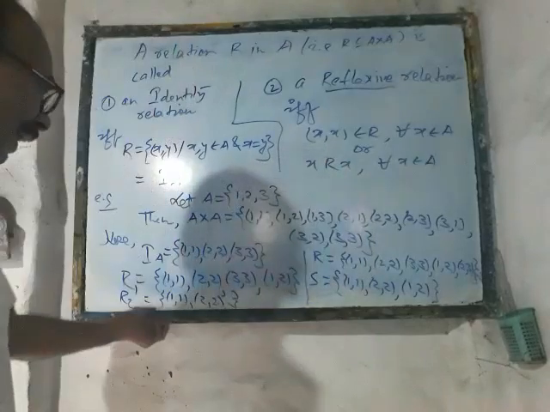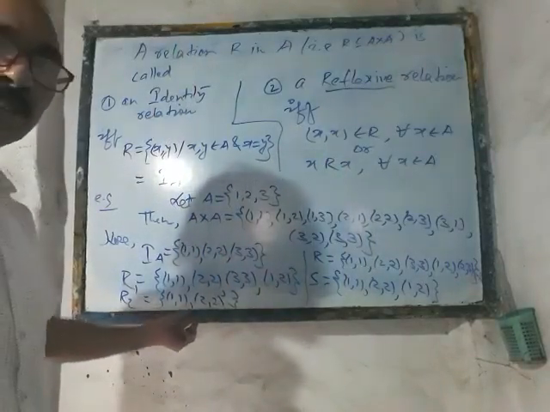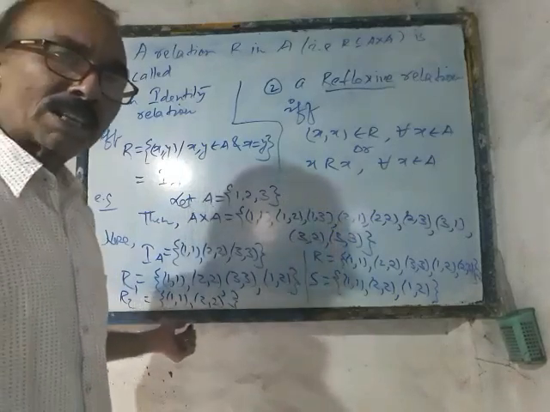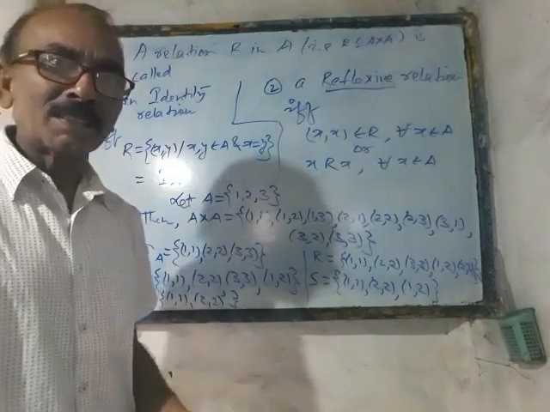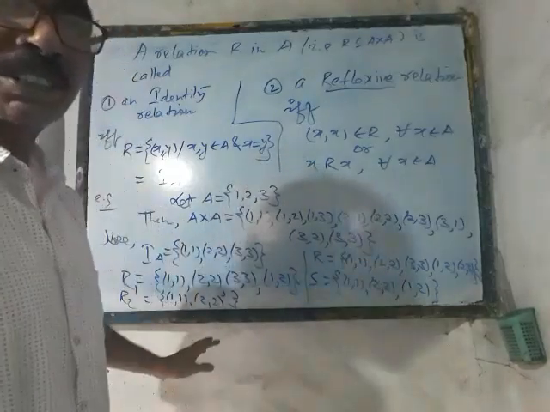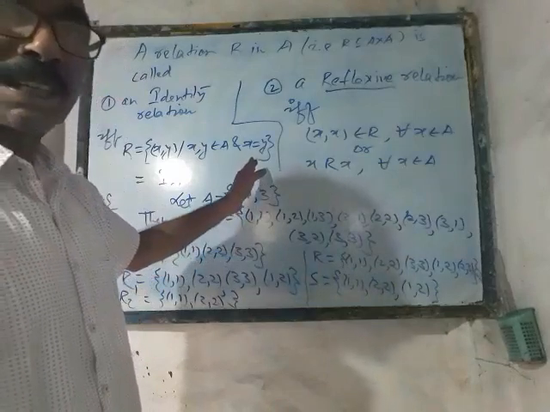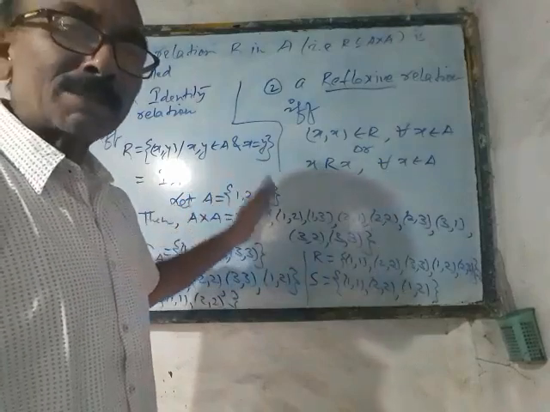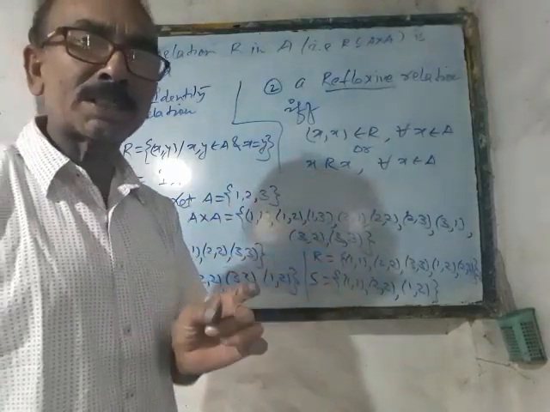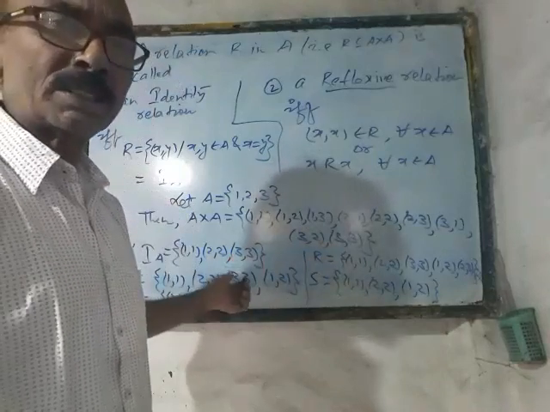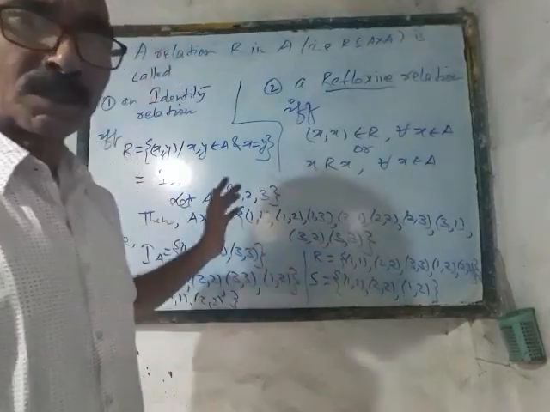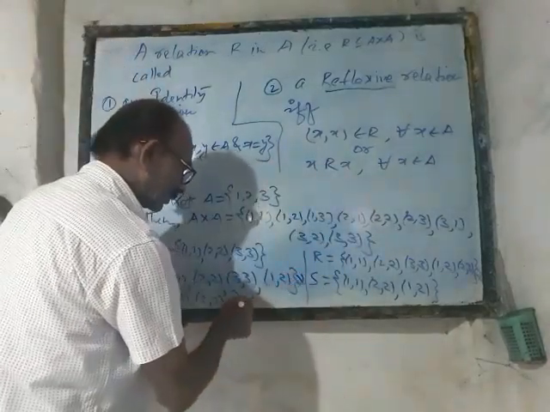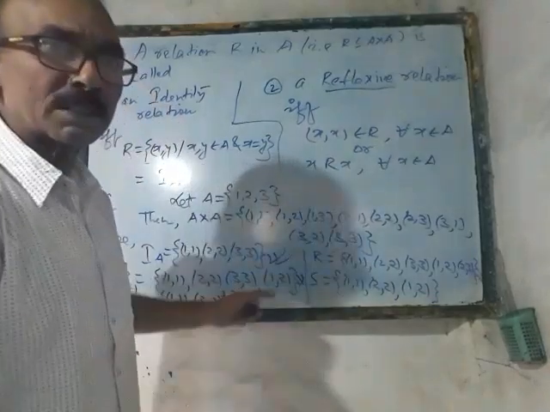Now the next one I have written, R2, contains (1,1) as well as (2,2). Here someone may be confused that, sir, yes, (x, y) is there and x is equal to y. But my dear, you just forgot to take (3,3) over there, because 3 is also an element of A. As I told you earlier, as many elements of A cross A where the components are equal to each other will be taken into consideration to define the identity relation. Got it? I think you have got it. So these two are not identity relations, whereas this one is the identity relation.